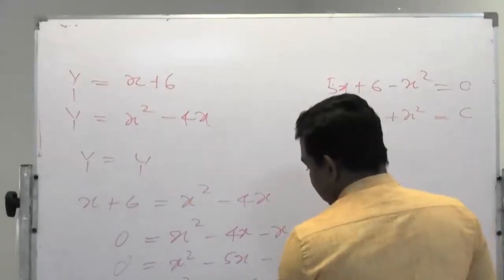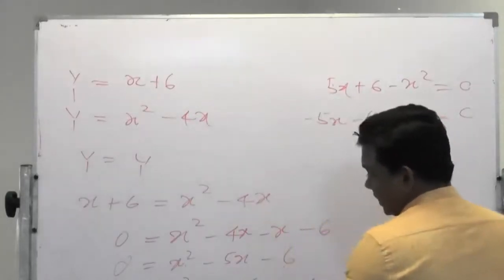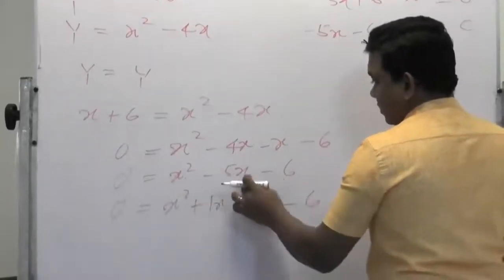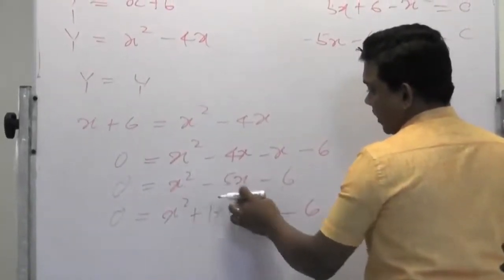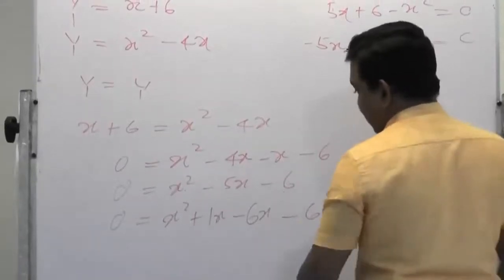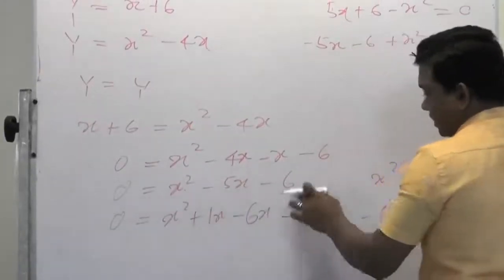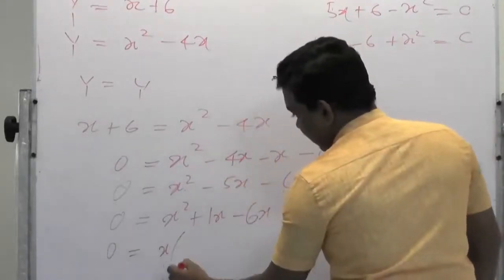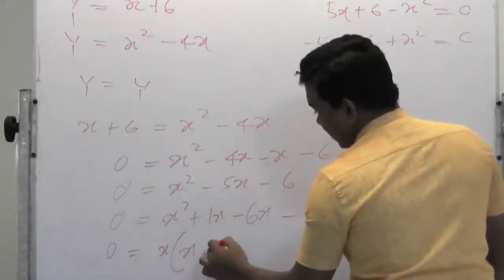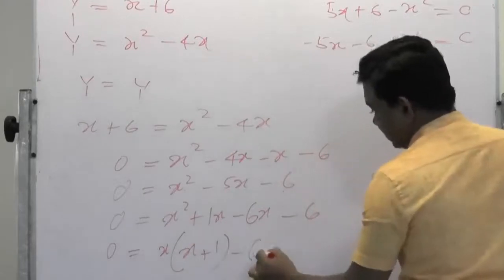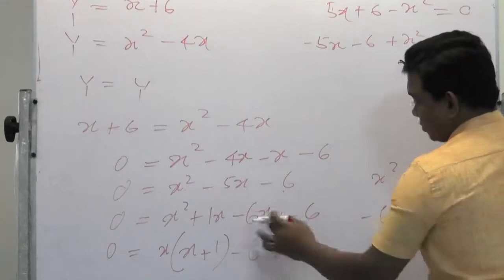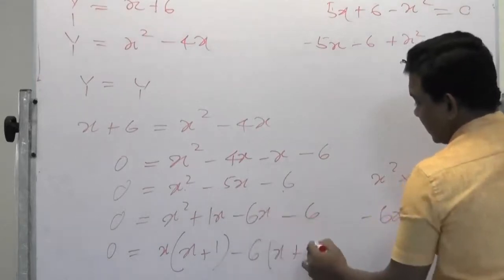6x minus, this is minus 6x, this is plus x. Therefore, you can reach this value minus 5x, as well as 1 into 6 minus 6. Now solve this. You can take x out, then x plus 1, or you can take minus 6 out, then x, this should be plus because both are minus sign, then 1.